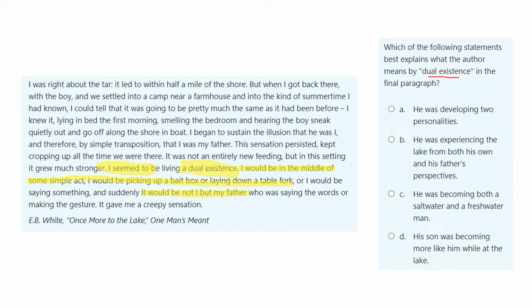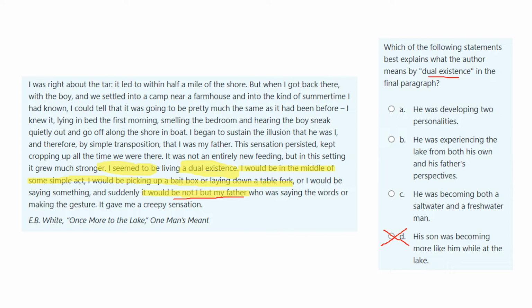So he's talking about himself, his own memories, his own feelings. So it's not answer D. It's not his son becoming like him, but the things that he is saying are like what his father used to say. So the things that he does and the things that he says are like what his father said when his father took him there when he was a child.